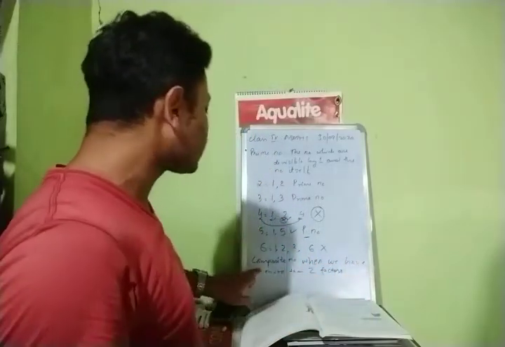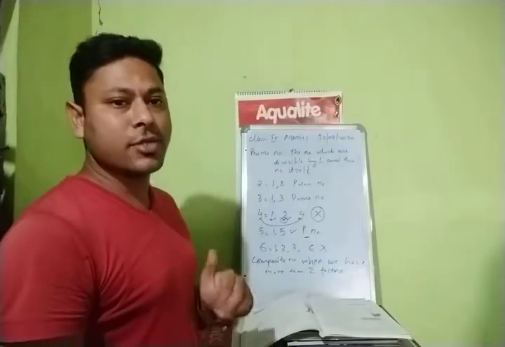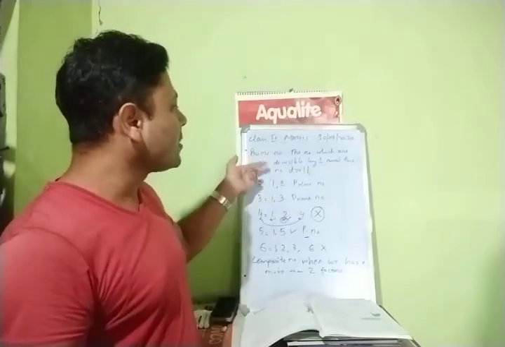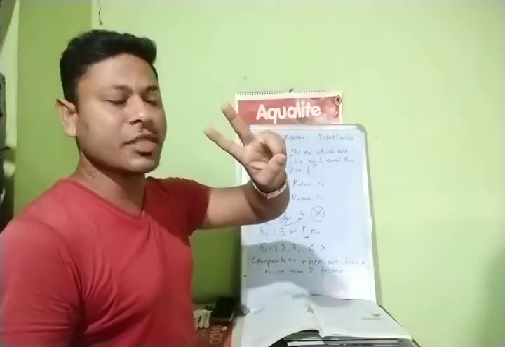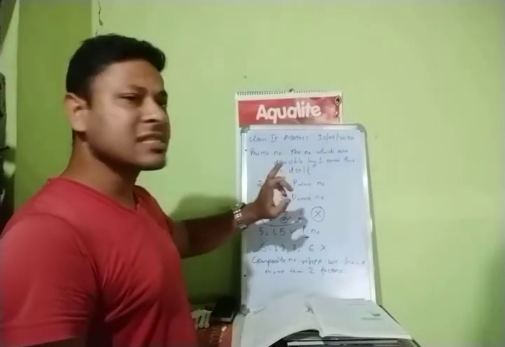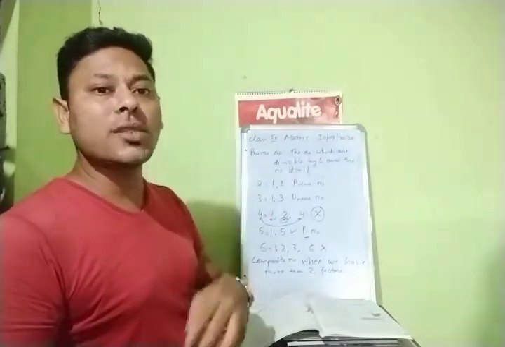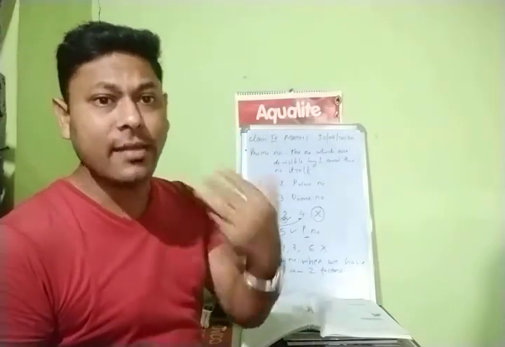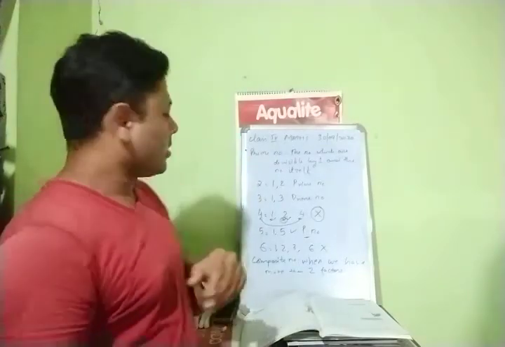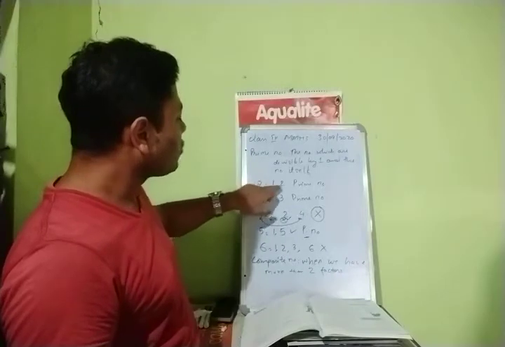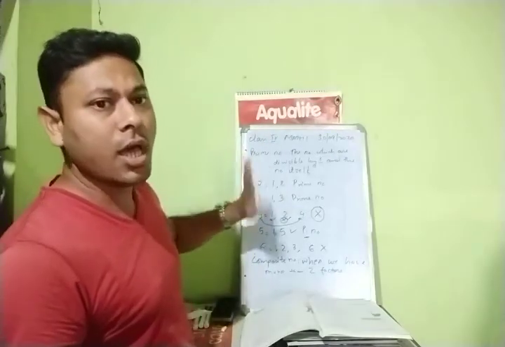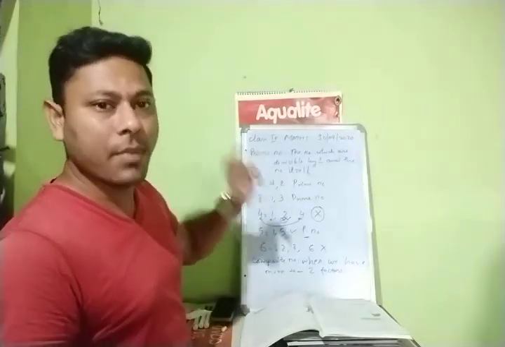Those are known as composite numbers. Right, children? Done? Prime number means what? Only 2 factors will be there, 1 and the number itself. And composite number means what? There should be more than 2 factors. Right? Suppose here 1, 2. 2 factors. This is not a composite. This is a prime number.